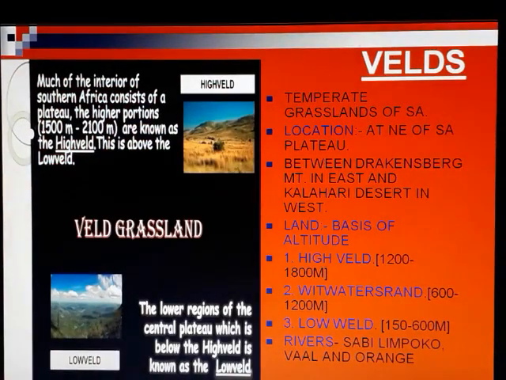We are coming to the second kind of vegetation or area, which is in South Africa. Okay, we are coming to the Veld. Basically, there are two types of Veld out here, high Veld and low Veld. Much of the interior, as we go inside southern Africa, consists of plateau areas, which have an altitude of 1500 meters to 2100 meters and are called high Veld. And the area below these on the plains, which is the central part of this region, is called the lowland. It's the temperate grasslands of South Africa.